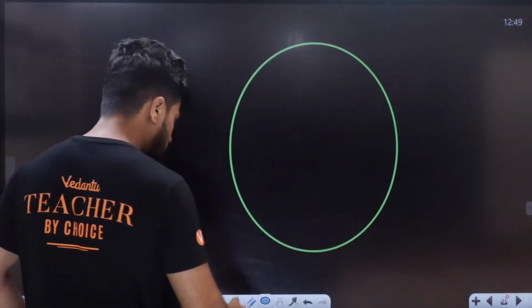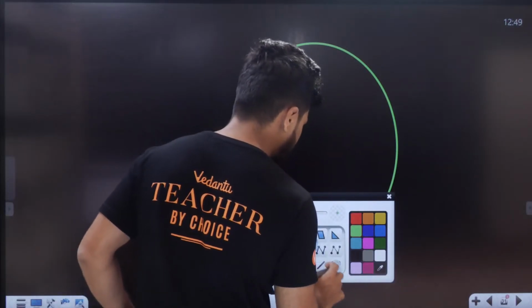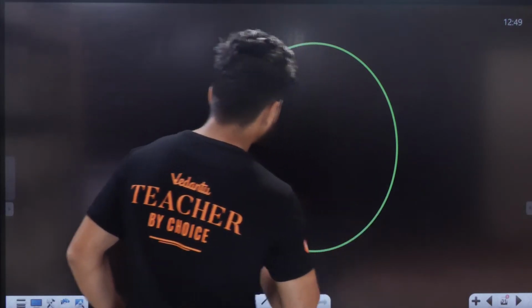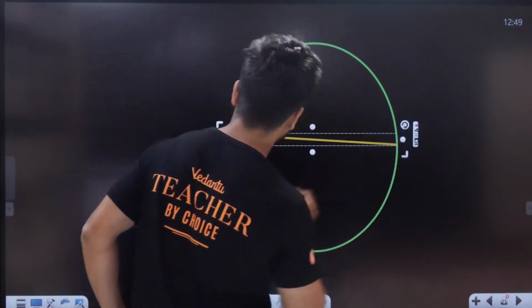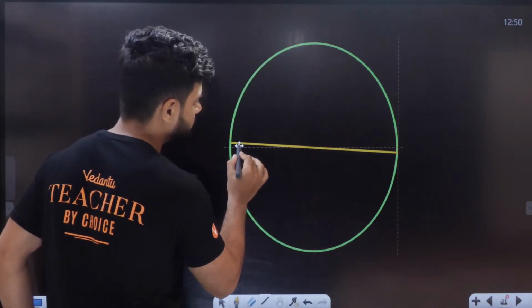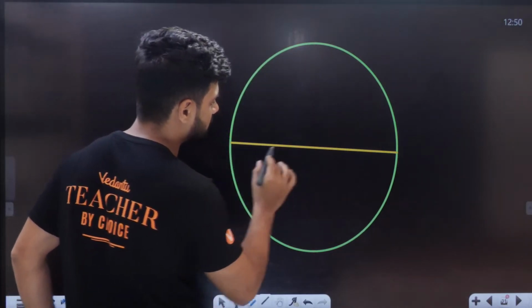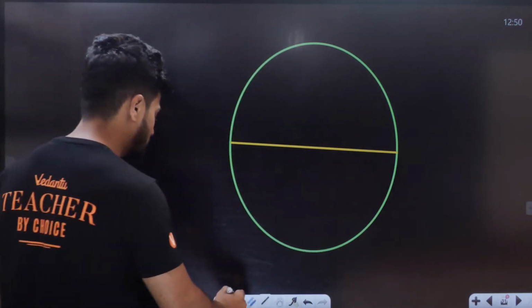On the Earth, there is an imaginary line going right in the middle. What is that imaginary line called? That is the equator.